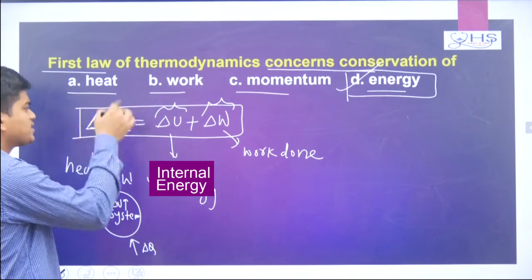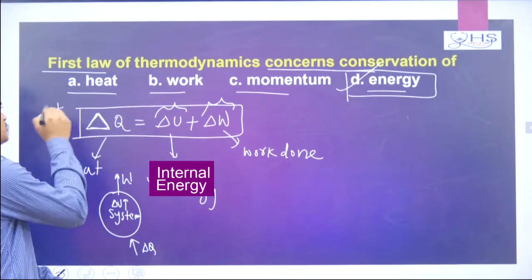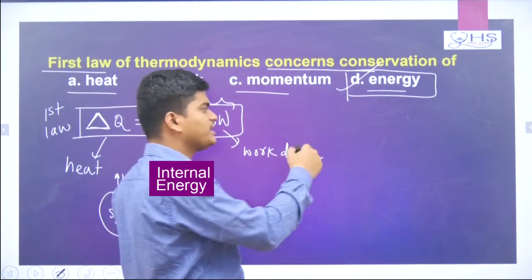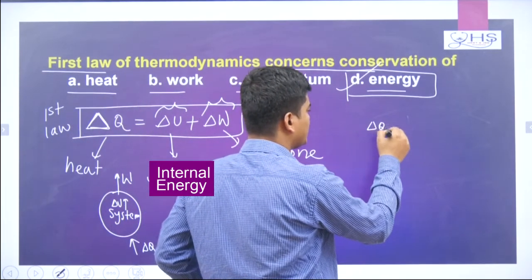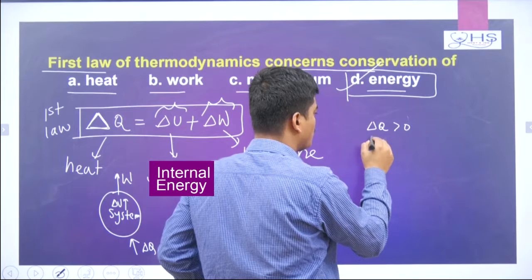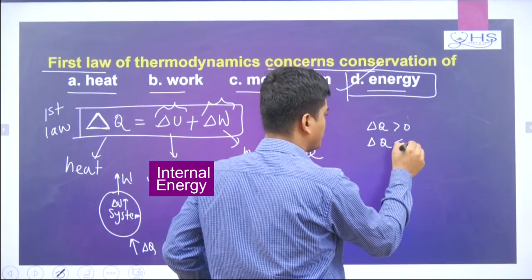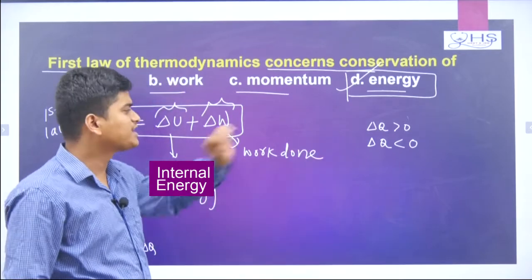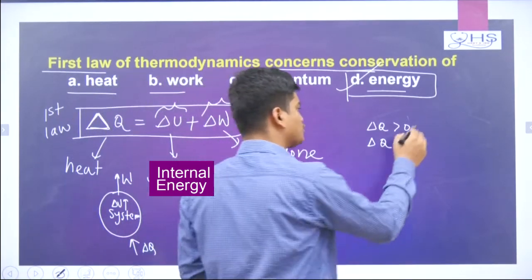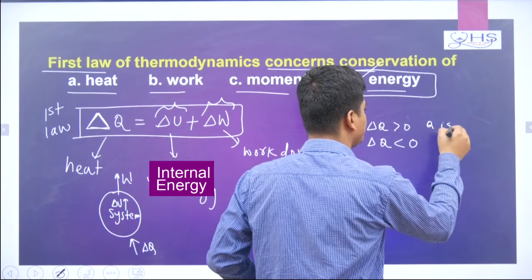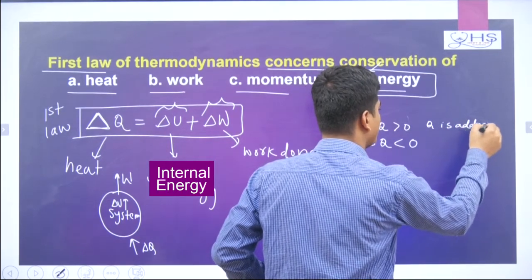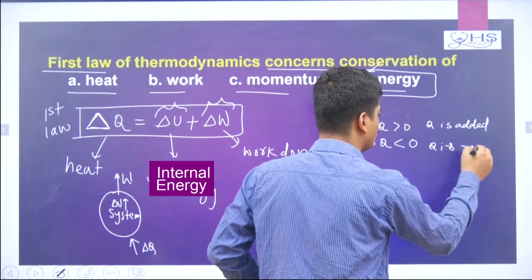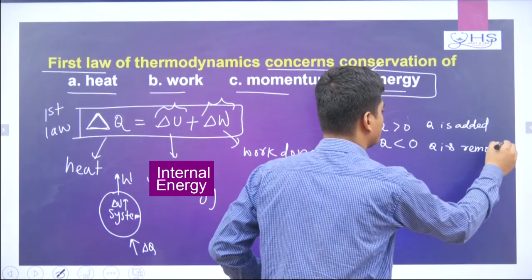This is basically the first law of thermodynamics, and here are some important points. Remember, whenever heat is added to a system, delta Q will be greater than 0. When heat is rejected by the system or removed from the system, delta Q will be negative. So remember this sign convention. Here Q is added, and here Q is removed.